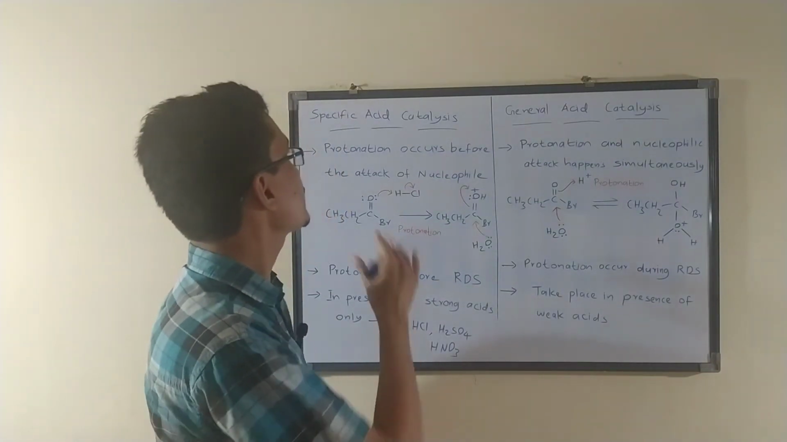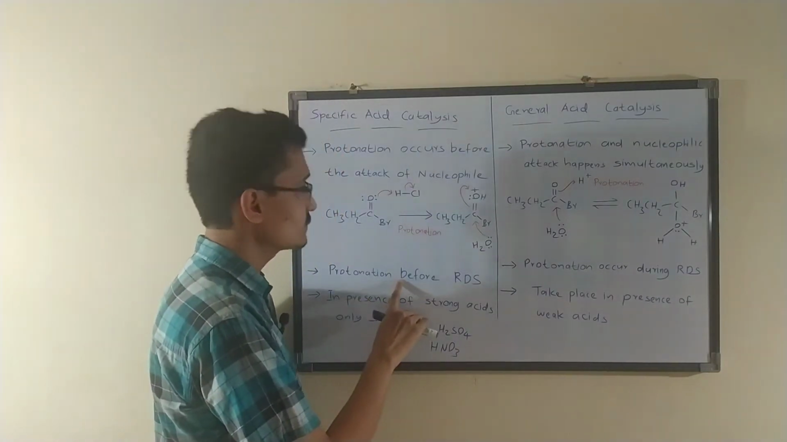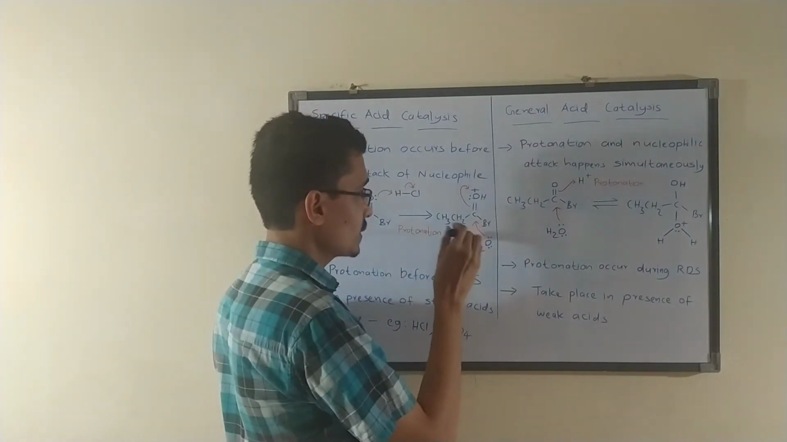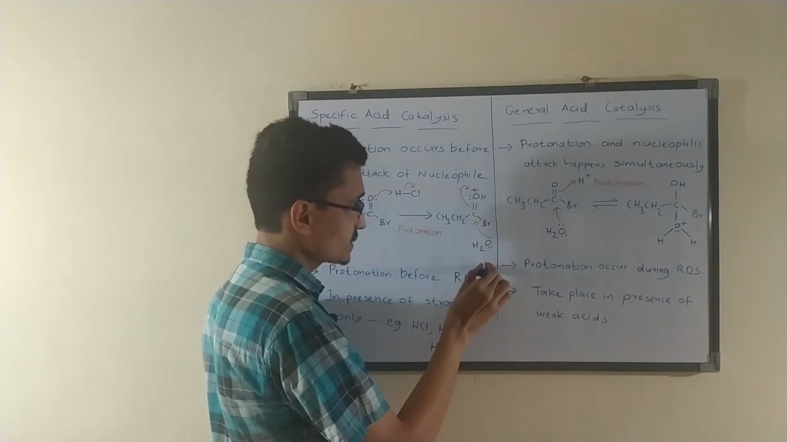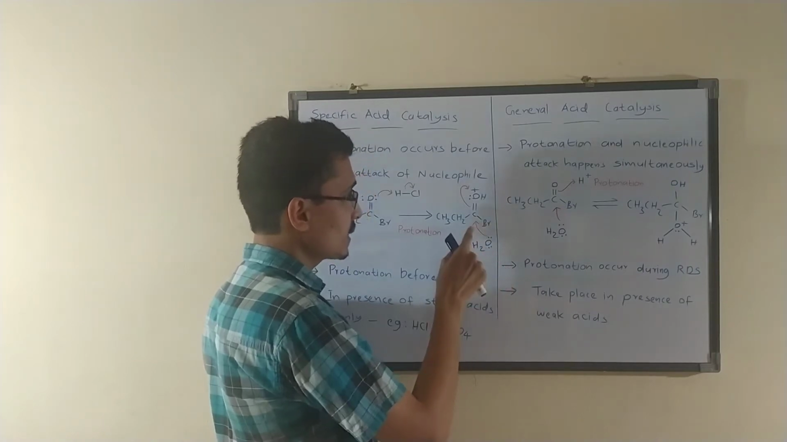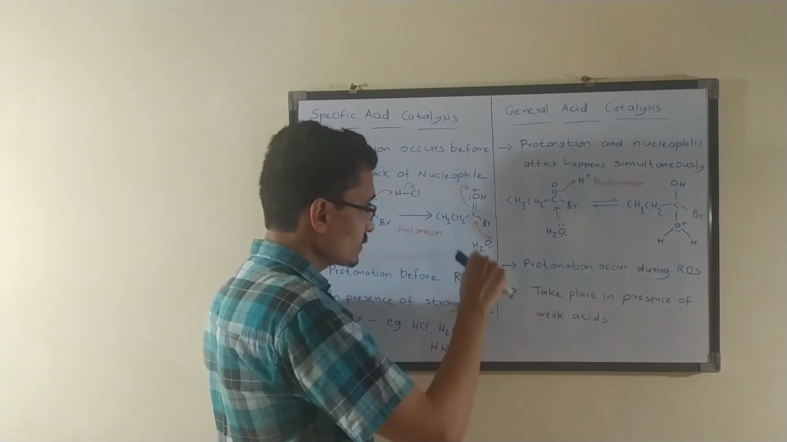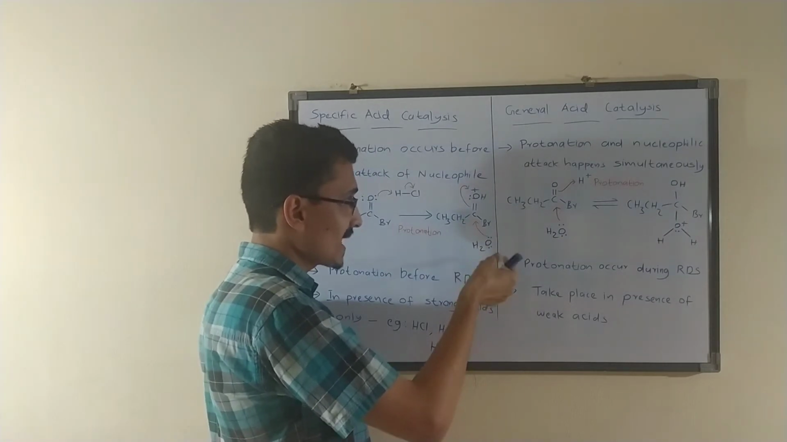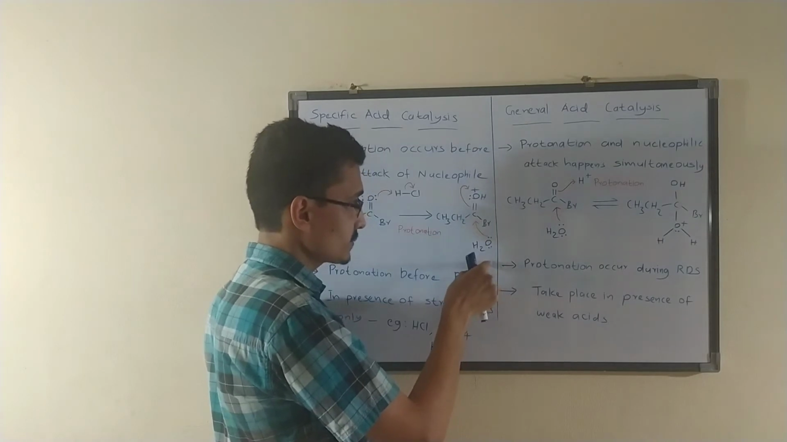Another point regarding specific acid catalysis is that protonation occurs before the rate determining step. That is the conversion of this species to the next species. If we add this H2O nucleophile, there will be another step in the reaction. This conversion is the formation of the intermediate, and it is the rate determining step. That is, the next step is the rate determining step.